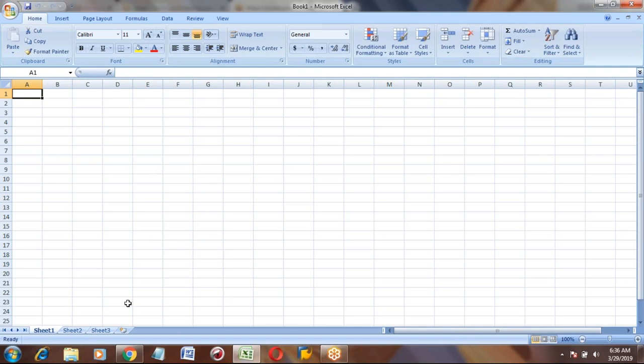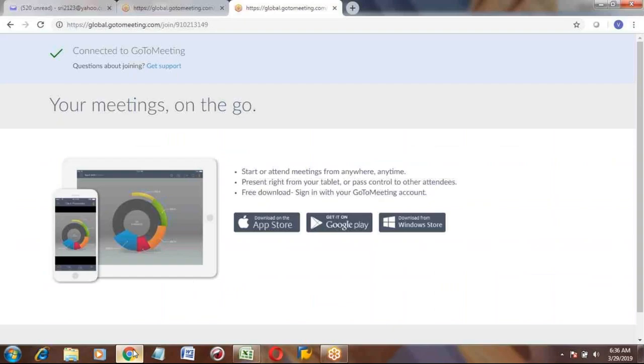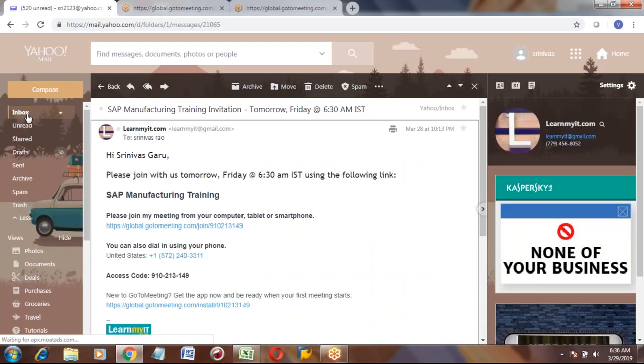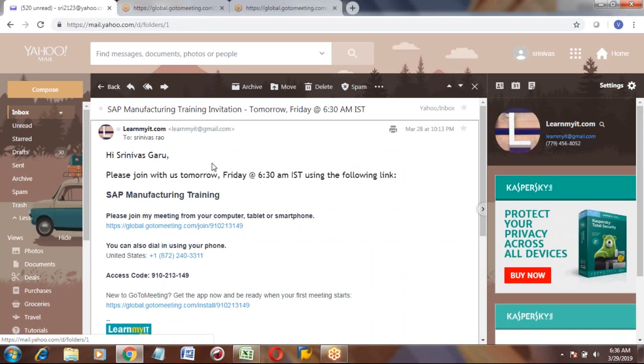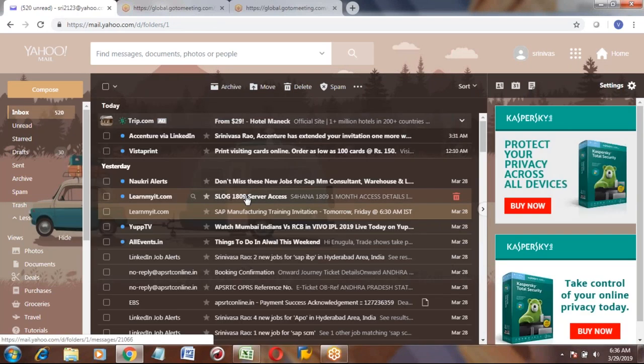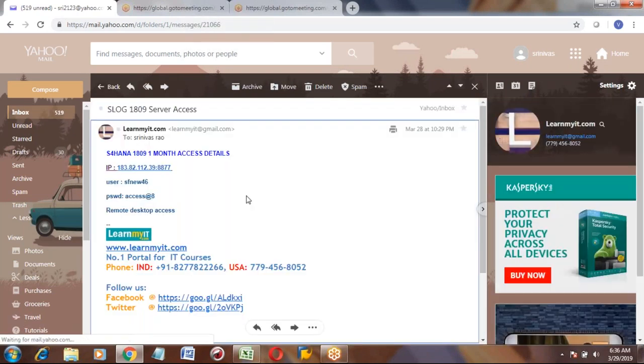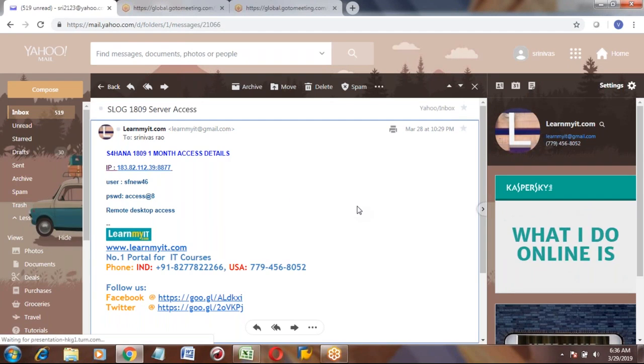Yes, sir. So first we will see how to navigate in the system. For HANA, did you get the login password details? You mean a SAP login?